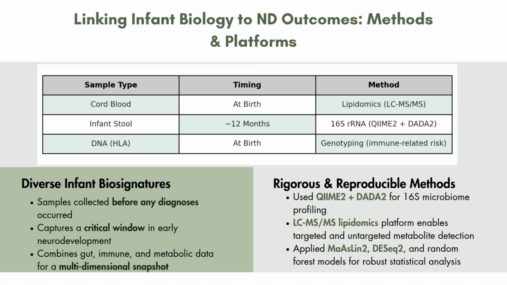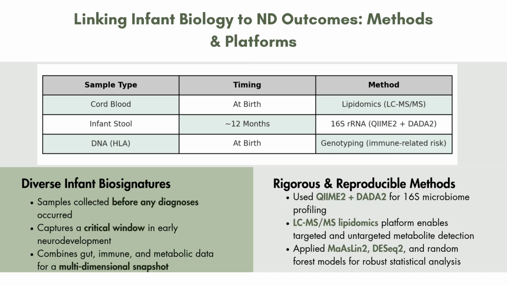So, starting with the cord blood, which was collected at birth, the researchers performed lipidomics, including LC-MS. That's basically liquid chromatography with tandem mass spectrometry. This technique allowed them to measure a wide range of lipids that reflect immune system priming, inflammation, and metabolic tone. So all of these are thought to influence NDs.